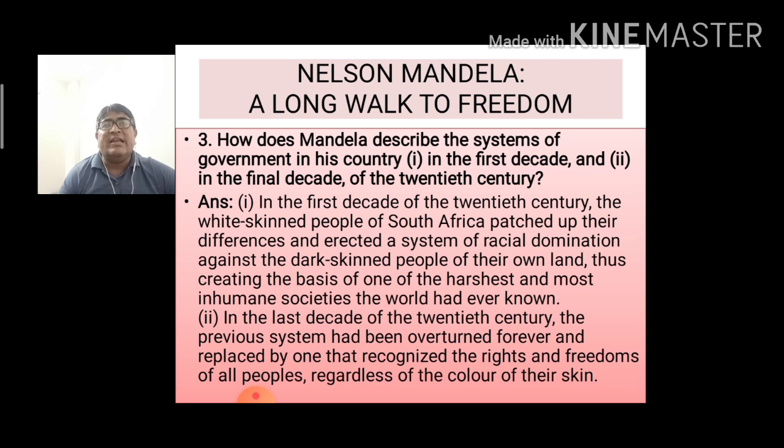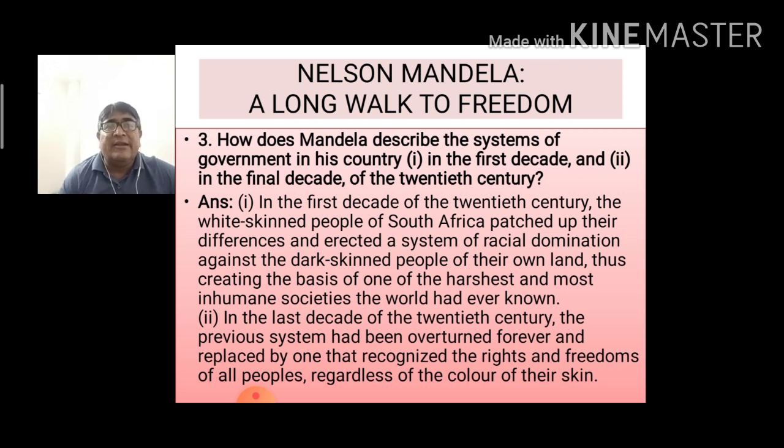So, in the first decade of the 20th century, the white-skinned people in South Africa were patching up the differences between them and creating the system of racial discrimination against the black people. Though they were living in the same land, they were creating this discrimination.